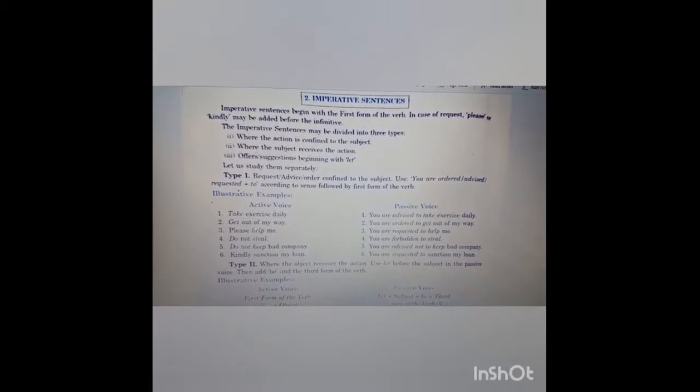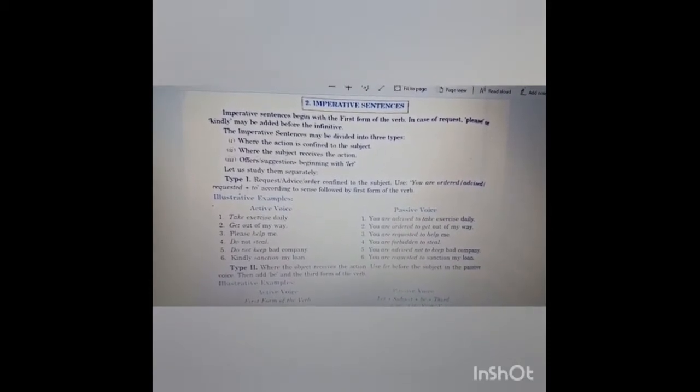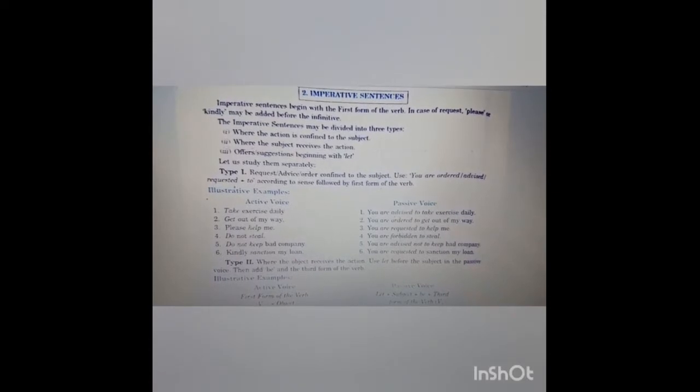The imperative sentences may be divided into three types: first, where the action is confined to the subject; second, where the subject receives the action; third, offer a suggestion beginning with let. Basically, imperative sentences are divided into three types. When the action is confined to the subject, जब subject के आसपास ही action confined होता है. When the subject receives the action, जो subject को action receive होता है. या फिर हम third is offer a suggestion जो begin होता है let से.